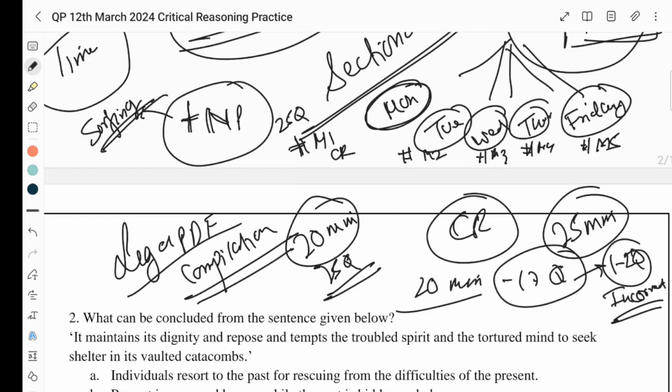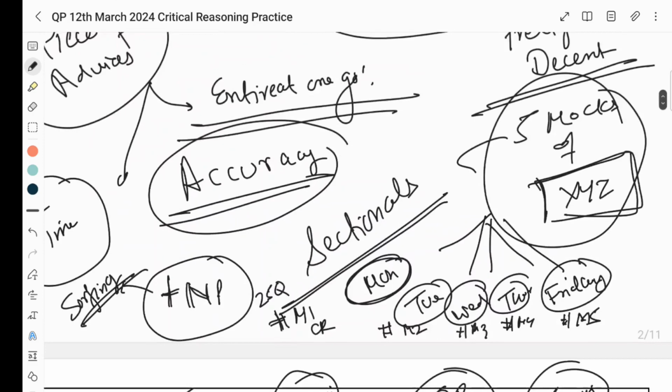So in 25 minutes, if you're able to read 25 questions, mark 22 questions, and still get 17 correct, 16 correct, then that is a thumbs up for you. Because this kind of test will keep you in the game. This kind of scoring, around 16.5 to 17 marks out of 25 in CR, will keep you in the game, right? Will keep you in the game.